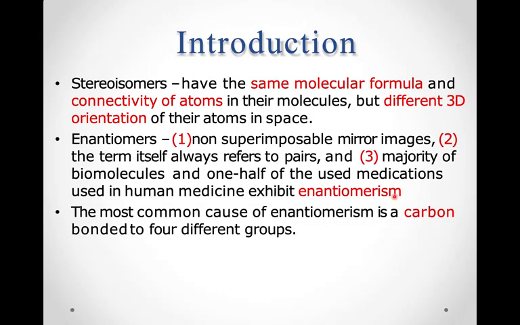And what are enantiomers? Enantiomers are non-superimposable mirror images, and the term itself always refers to pairs, and the majority of biomolecules and one half of the medications used in human medicine exhibit enantiomerism. The most common cause of enantiomerism is the carbon bonded to 4 different groups.